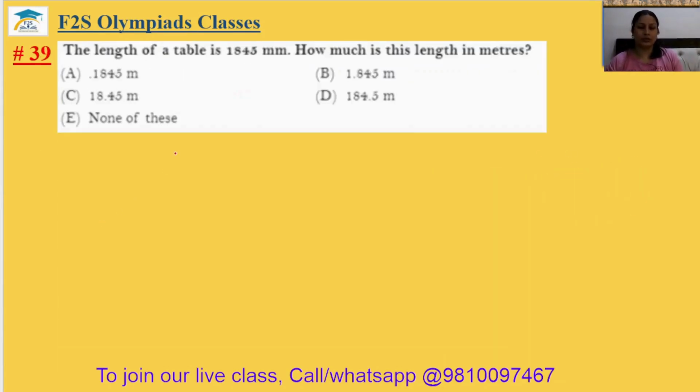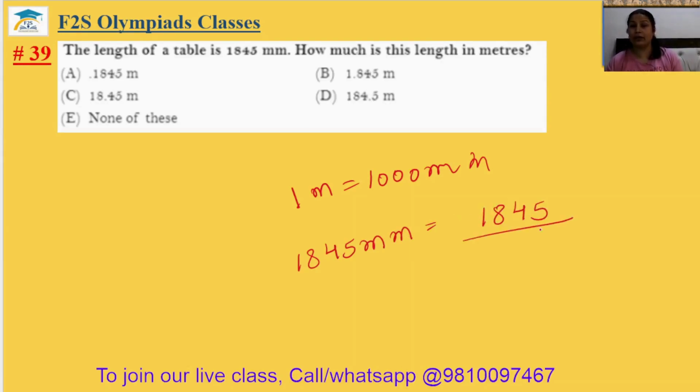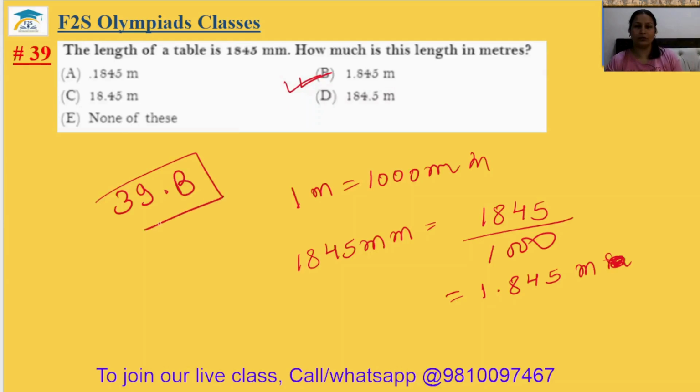Okay. Question number 39. The length of a table is 1845 millimeter. How much is this length in meter? So 1 meter equal to 1000 millimeter. So 1845 millimeter equal to 1845 divided by 1000. This is your 1.845 millimeter. Sorry, meter. Only meter. It is in the option B. 39th answer will be option B.